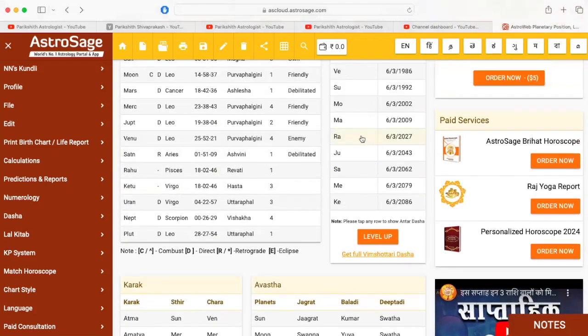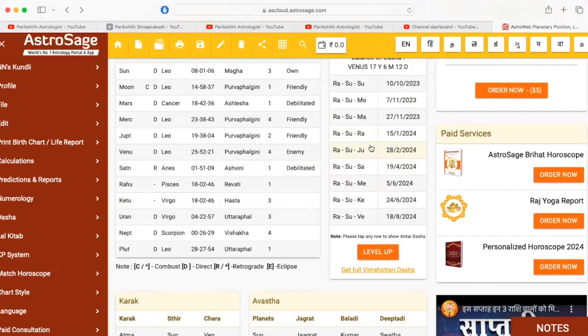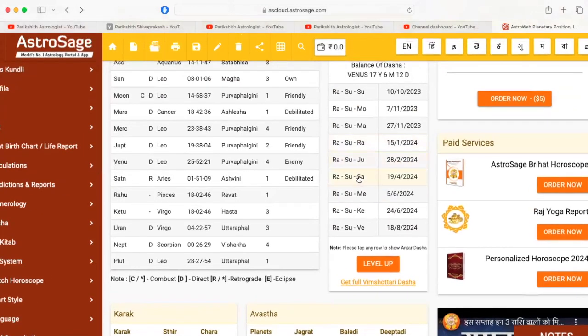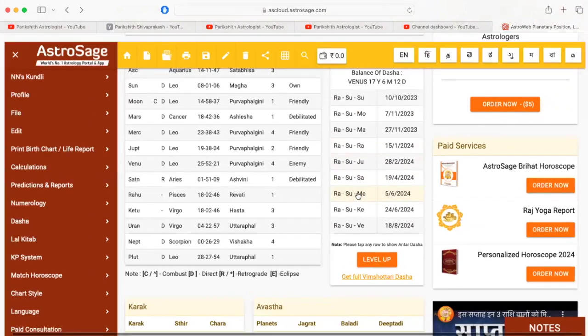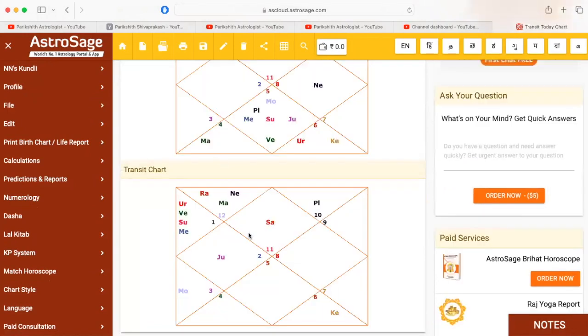Let's see the dasha. Rahu dasha is going on, and in that Rahu dasha, Sun Antardasha is going. In that Sun Antardasha, currently see what is happening. Currently May is there, right? So Rahu, Sun and Mercury is going for this person. Till June, then you need to see the next Antardasha, Ketu. So Mercury and Ketu become important. So Rahu, Sun and Mercury, you need to check where they are placed. Rahu is placed in the second house, Sun is in the third house, Mercury in the third house. So the chances are,